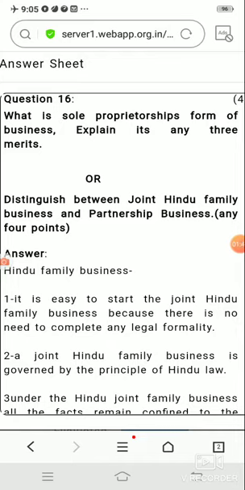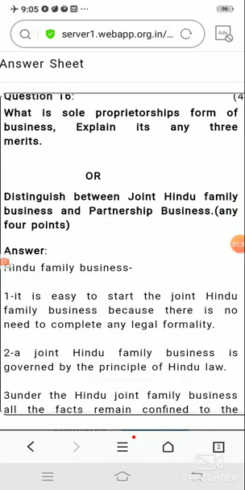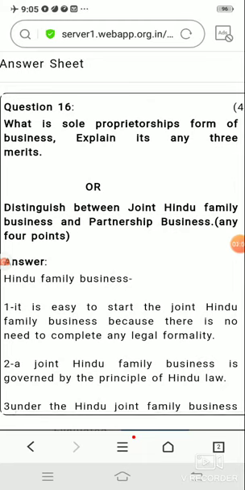It means this one person is the owner of the business. He is going to invest money into the business. In case there is any profit in the future, he will be the sole, meaning single person who will gain the profit, or in case there are any losses in the future, he will be the single person who has to bear those losses also. So any form of business which is owned, controlled and managed by a single person, and this single person bears the profit and the losses of the business, is called sole proprietorship form of business.